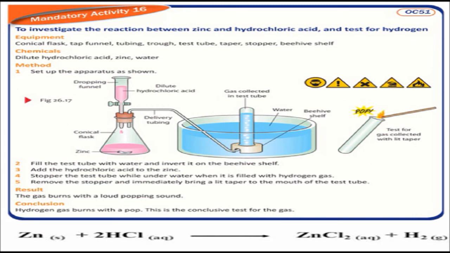Materials required: a test tube, matchbox, zinc powder, hydrochloric acid, and hand gloves. Procedure: wear your gloves, pour the acid into the test tube and add zinc powder to it. The acid and the metal react to produce salt, zinc chloride. Now light a matchstick and place it at the mouth of the test tube.